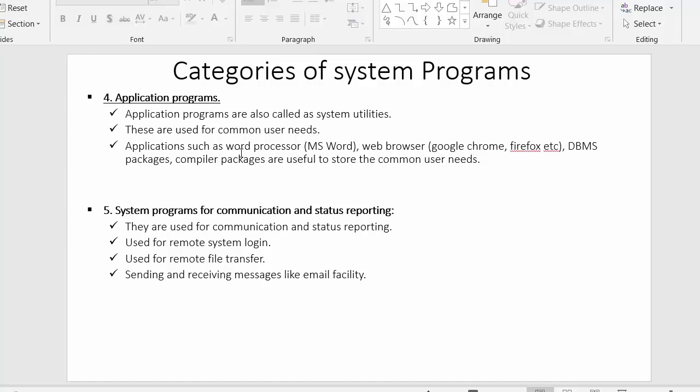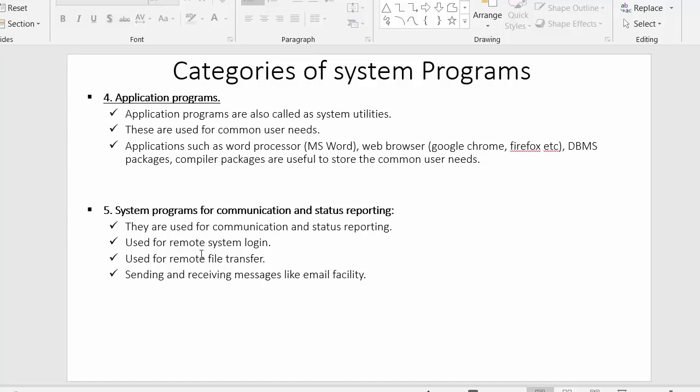Now the last category of system programs is system programs for communication and status reporting. They are used for communication and status reporting. These types of system programs are used for communicating with various applications and reporting the status of those applications, whether those two applications have connected successfully with each other or not.